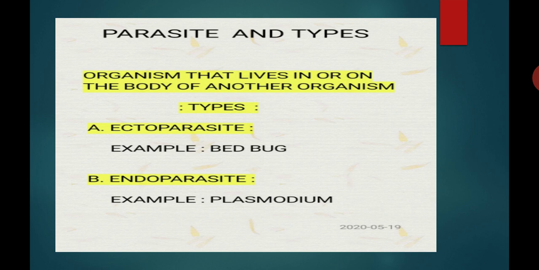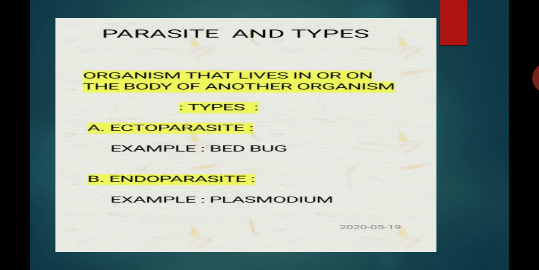Here a 2 marks question may be asked: write a short note on parasite. So you start with the definition. An organism that lives in or on the body of another organism is known as a parasite.